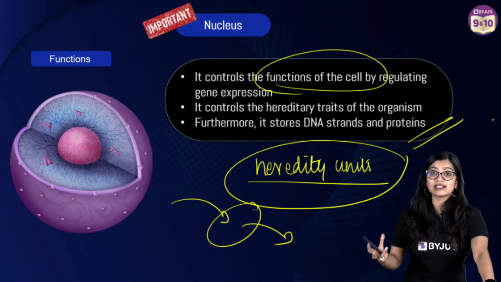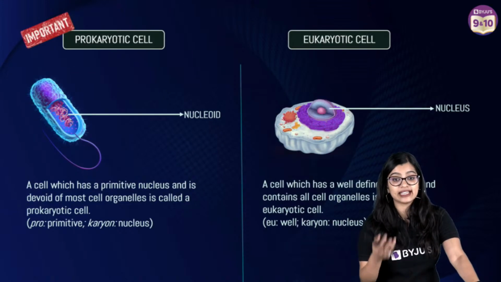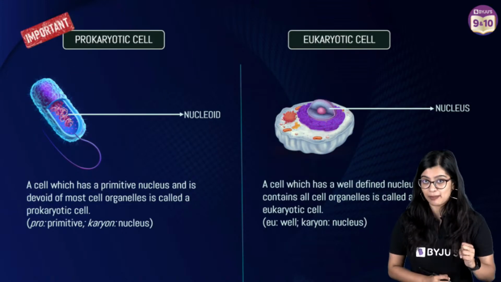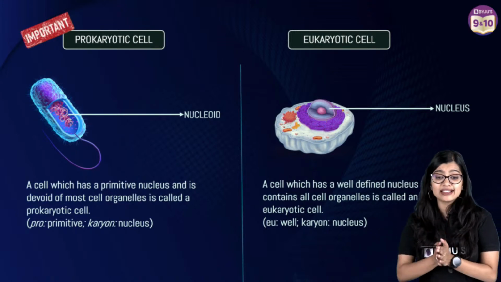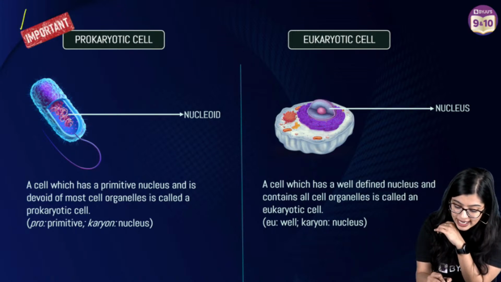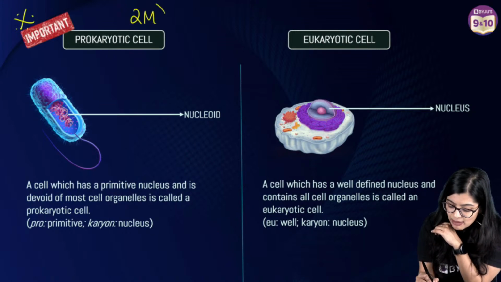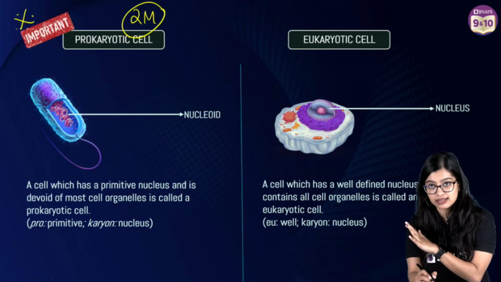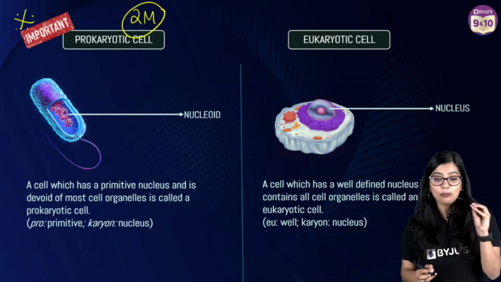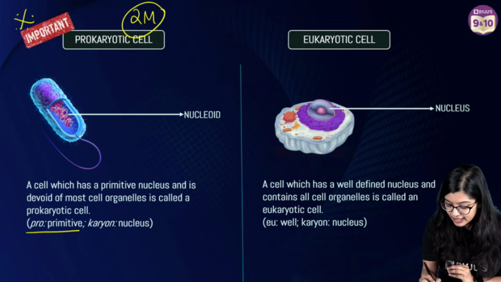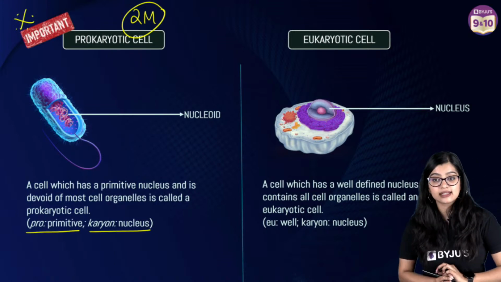Now, based on the type of nucleus, there are two types of cells. Students, a 2-mark question will come for you from this topic. Star mark this, okay? You have the prokaryotic cell and the eukaryotic cell. Now, pro means primitive, karyon means nucleus.